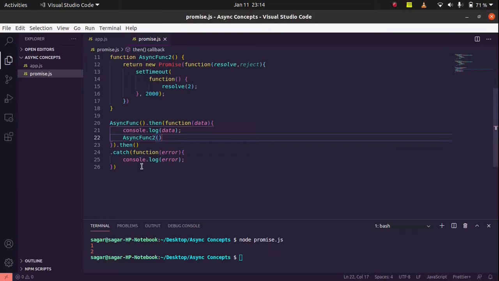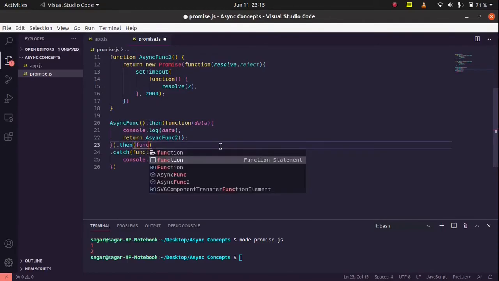We will just return this asynchronous function from the first asynchronous function. As the first asynchronous function completes successfully, our code will return asynchronous function 2, and whatever handling we want to do, we will handle through this then method.